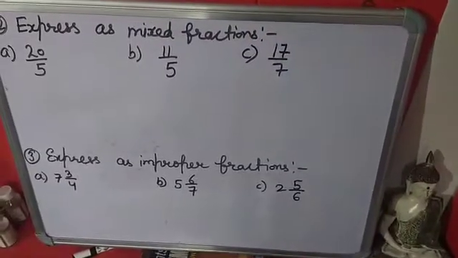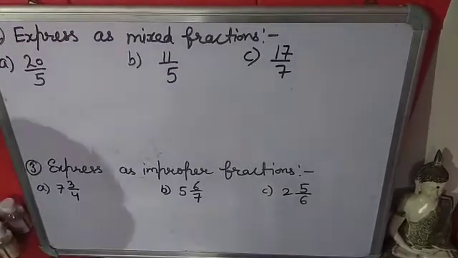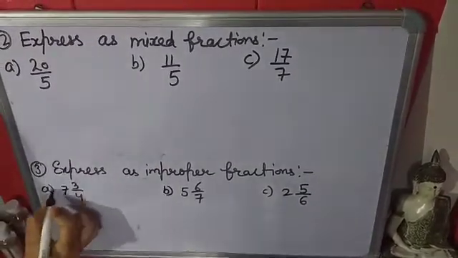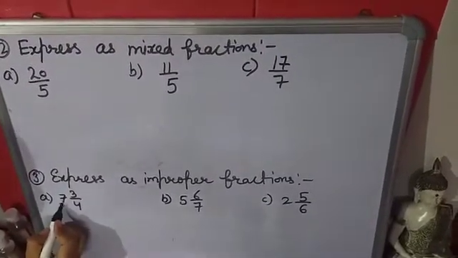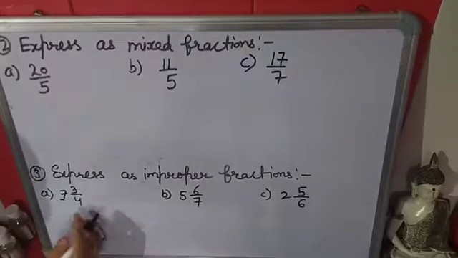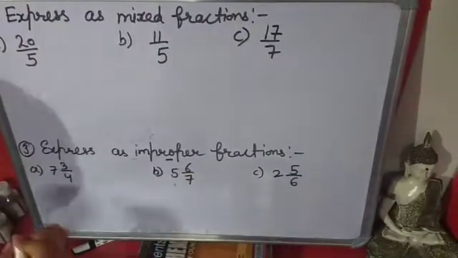Second question, express as mixed fraction. So what is a mixed fraction? Mixed fraction means like this. The combination of a whole number and a proper fraction is called a mixed fraction. And what is an improper fraction?